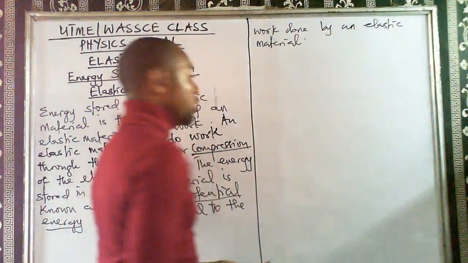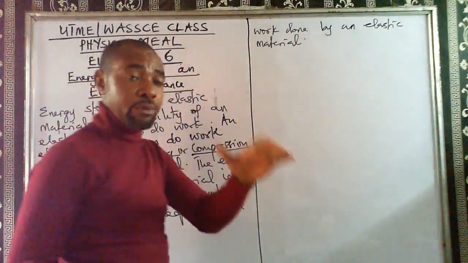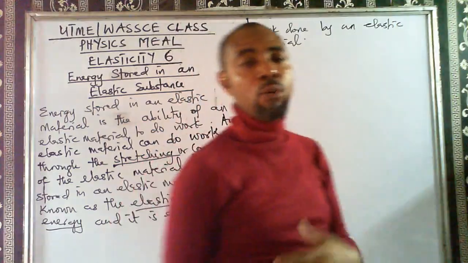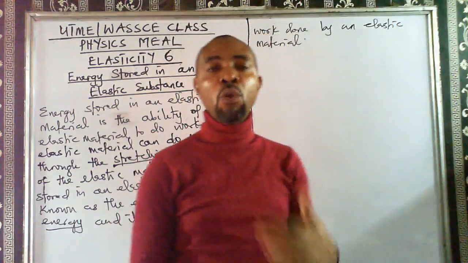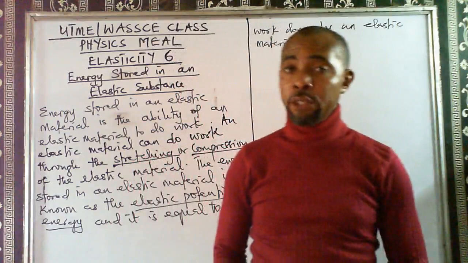So this energy stored in an elastic material or elastic substance, we are going to call elastic potential energy, and this energy is equal to the work done by an elastic substance or elastic material.